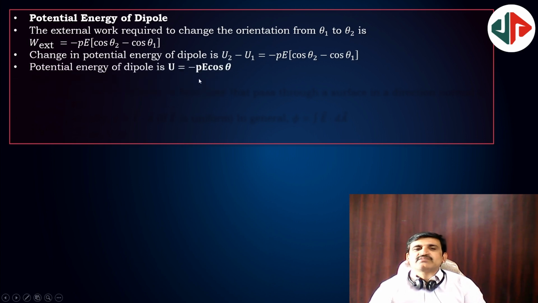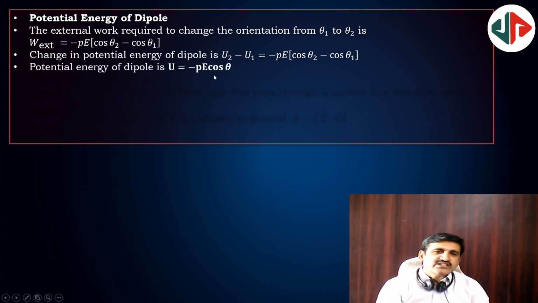So potential energy will be minus PE cos theta. Potential energy is minus PE cos theta. Work done is this one.